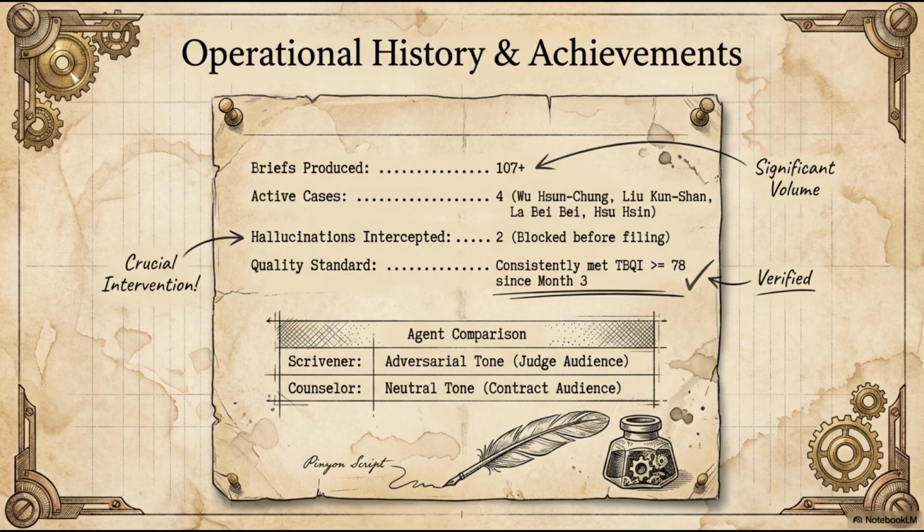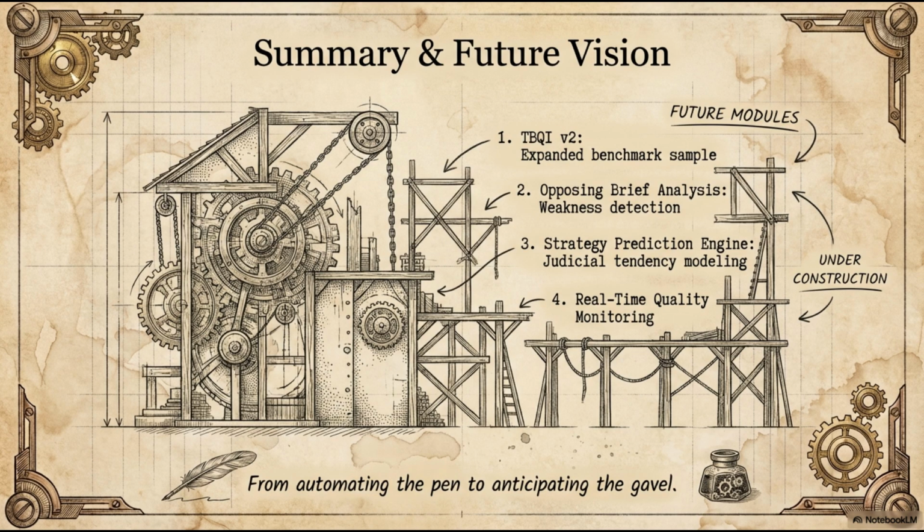So we trained 2 separate style profiles and built a fusion mode that combines their strengths, the citation density of the first attorney with the narrative flow of the second. The fusion briefs consistently scored 3 to 5 TBQI points higher than either individual style profile. That's the real power of this system. It doesn't replace attorneys. It takes the best of what multiple attorneys do and combines it in ways that no single person could.